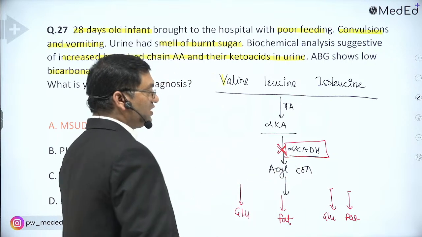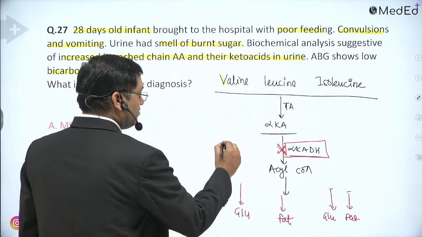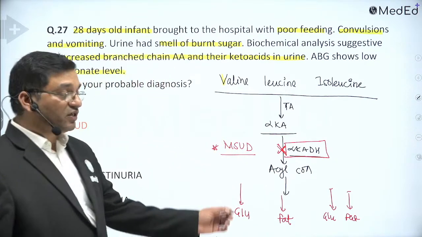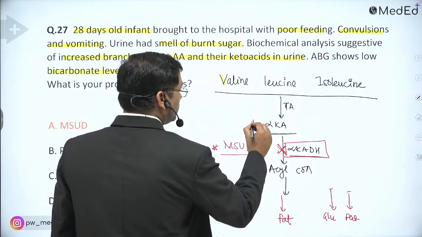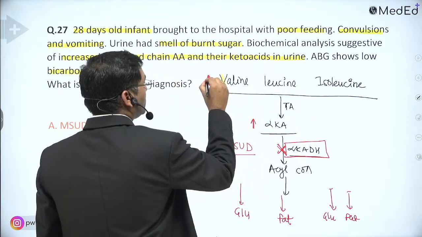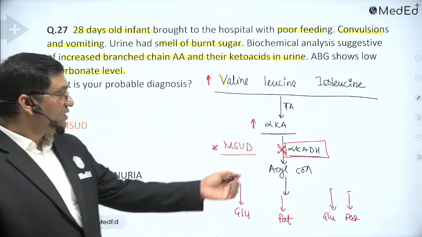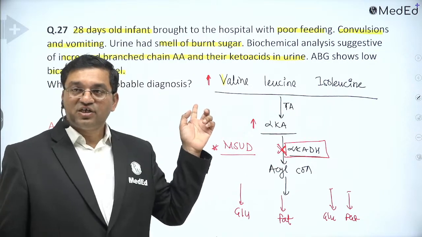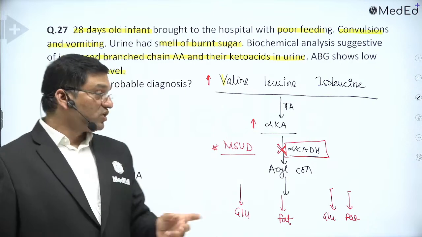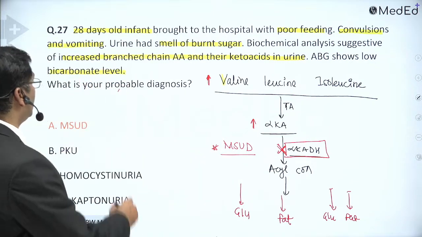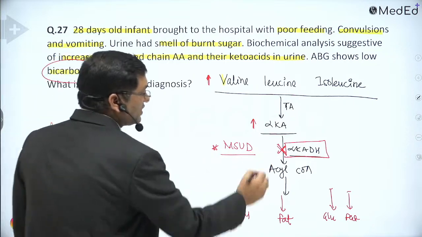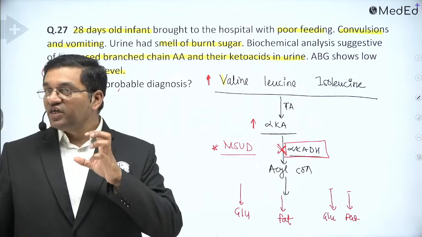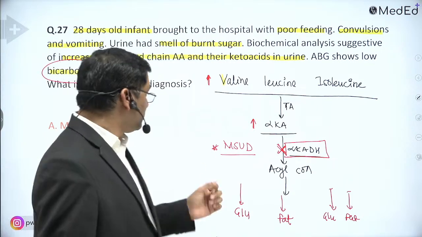If it is blocked, it leads to the disorder known as classical maple syrup urine disease. And if it is defective, there is excretion of these alpha keto acids in the urine. If there is excretion of keto acid in urine, it will give the Rothera's test positive. This branch chain keto acid in urine will give the Rothera's test positive. And the bicarbonate is utilized for buffering these acids, so there is decrease in the bicarbonate level. It is a severe, fatal disorder.